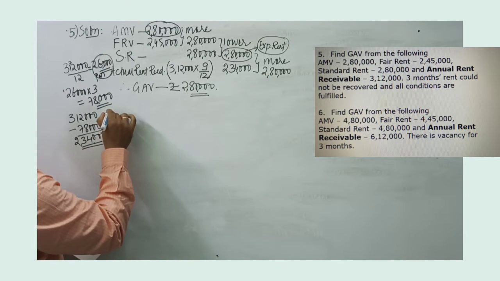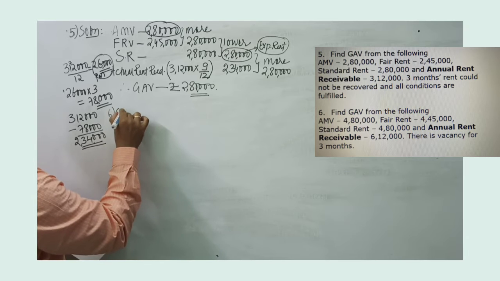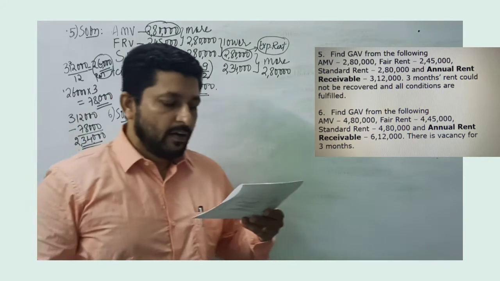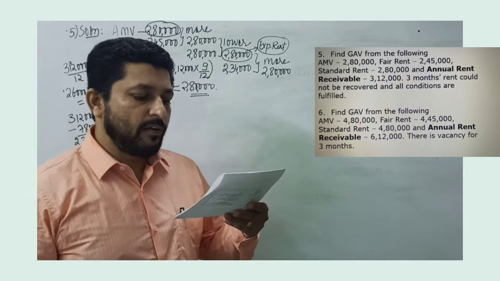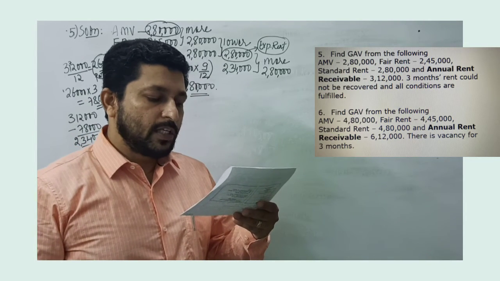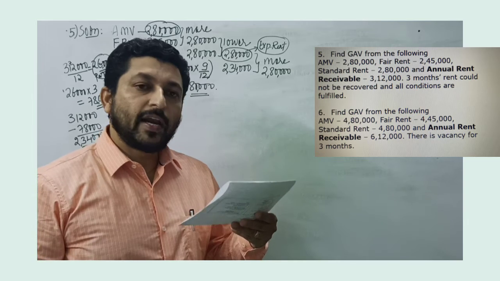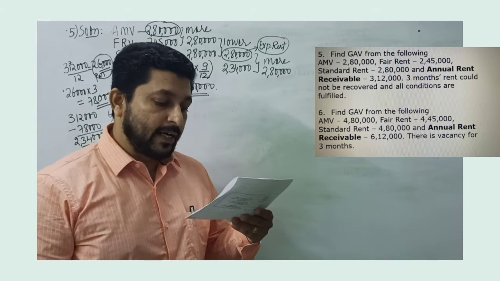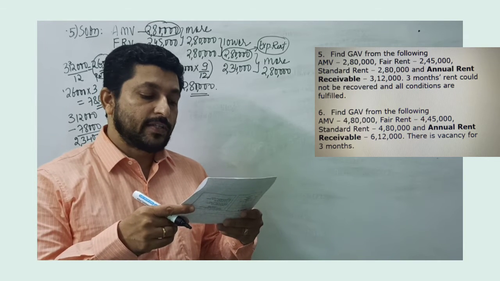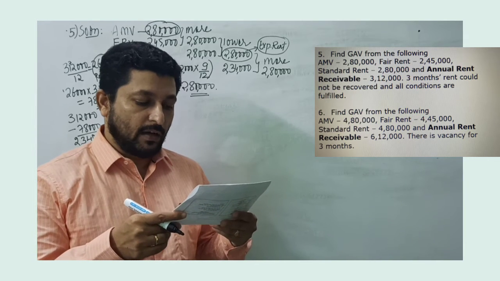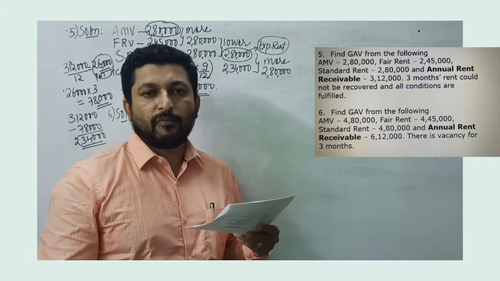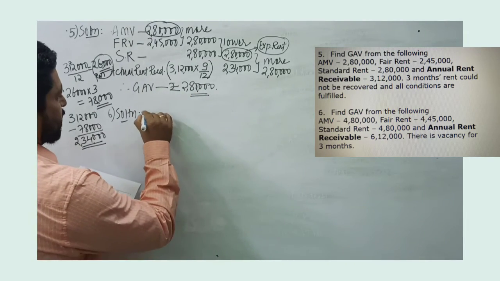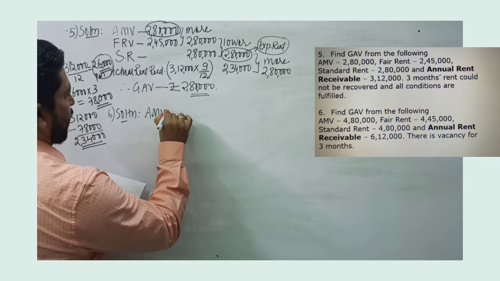Okay, let's move to question number 6 now. Let's see how different it is from question number 5. Question number 6 says find GAV from the following. AMV is 4,80,000, fair rent is 4,45,000, standard rent is 4,80,000, and annual rent receivable is 6,12,000, and there is vacancy for 3 months. This is an important point in the problem. So let's do the comparison. Let's find the gross annual value.